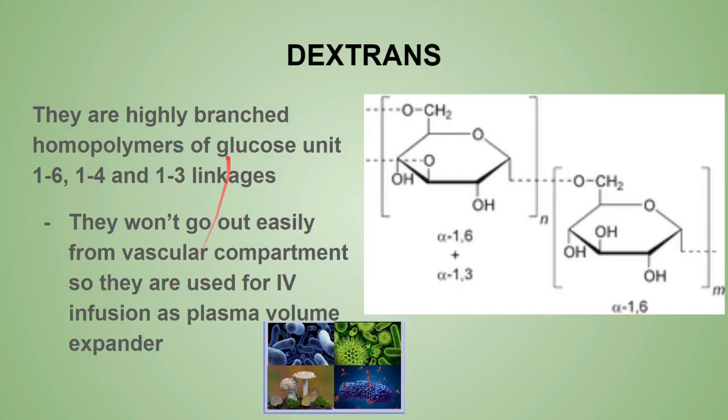Now next are the dextrans. What are these? They are highly branched homopolymers of glucose units. Again glucose units, and they mainly have alpha-1,6, alpha-1,3 and alpha-1,4, all the three linkages. And it is made up of glucose units, remember. Okay, and they are mainly produced by microorganisms only and have a molecular weight of around 1 million to 4 million.